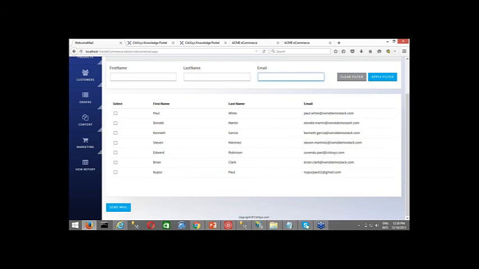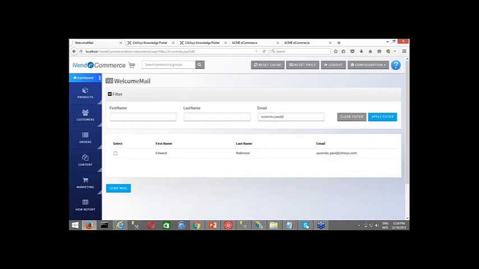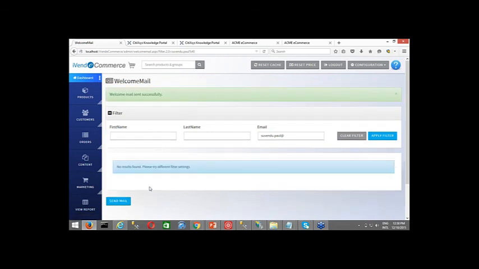For example, I select mine. Let me see. Yeah, I have it. Okay, fine. Now if I select this checkbox and click on send mail, the system will send a welcome email to this particular customer. In this way, you can welcome your existing shoppers into the system.